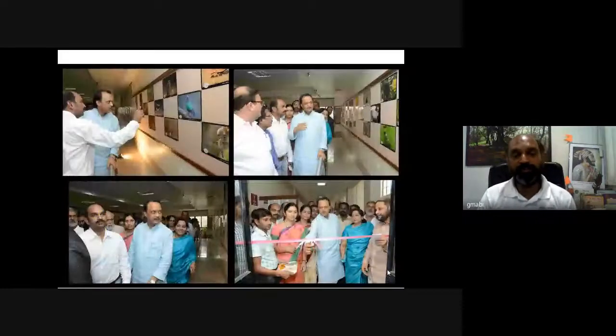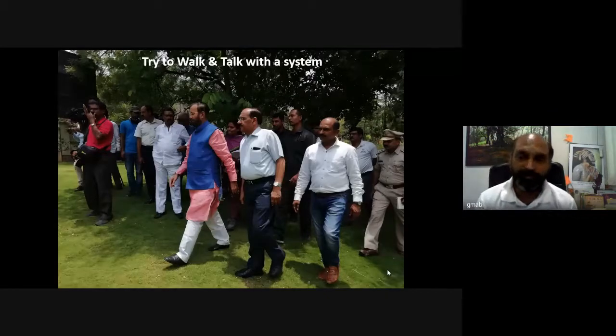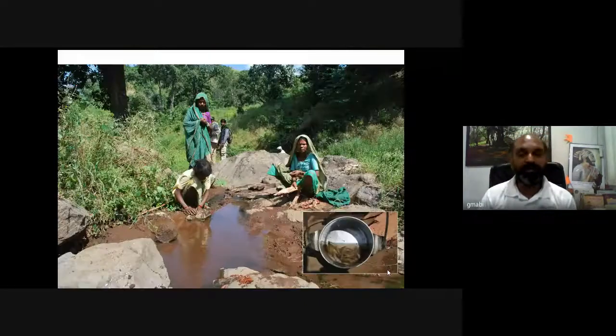Then we have to have a dialogue with the bureaucracy to make them understand the importance of these heritage entities. Then we have to have dialogue with the people's representatives also, make them aware and sensitize them about the various heritage which can ultimately help to conserve these biological heritage sites. Then of course we have to walk and talk with the system, because simply sitting aside cannot serve the purpose. We have to have continuous dialogue with the system,